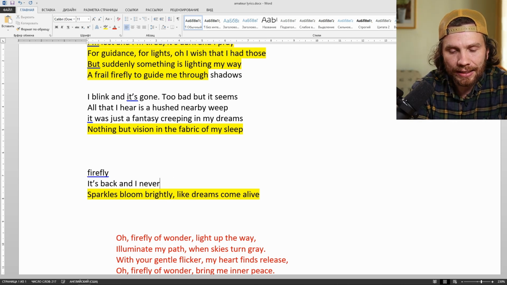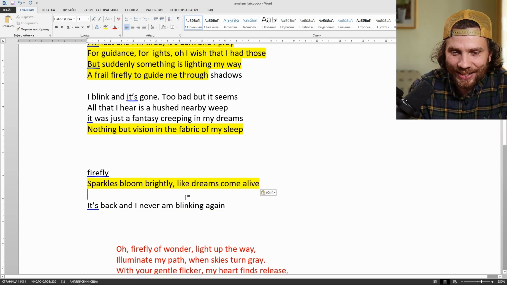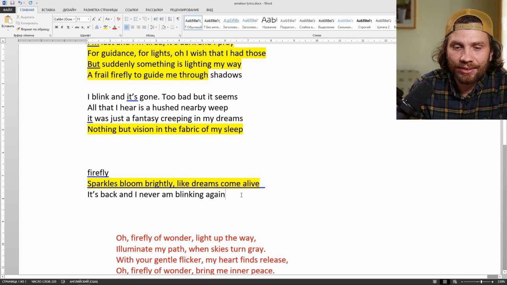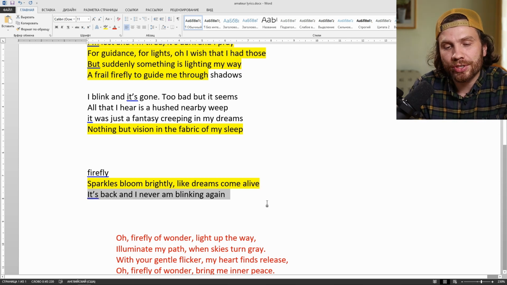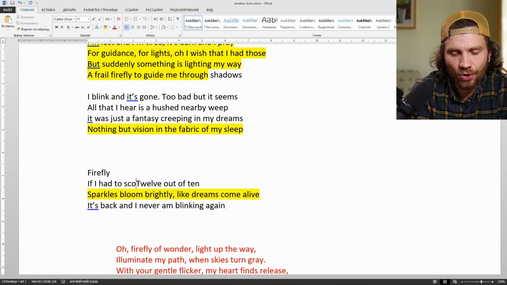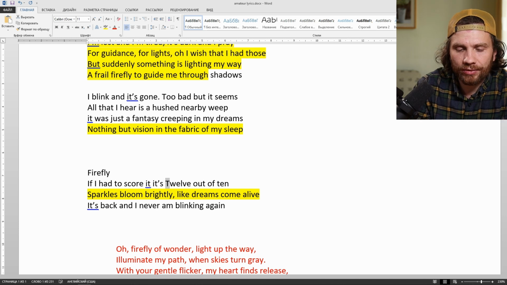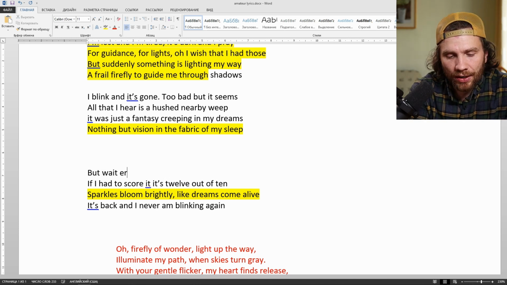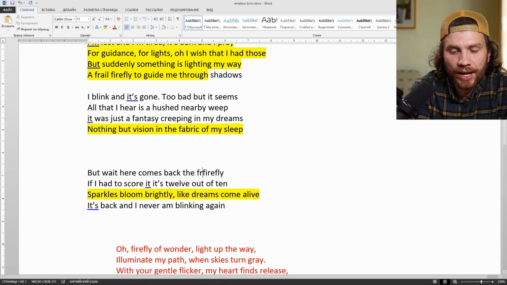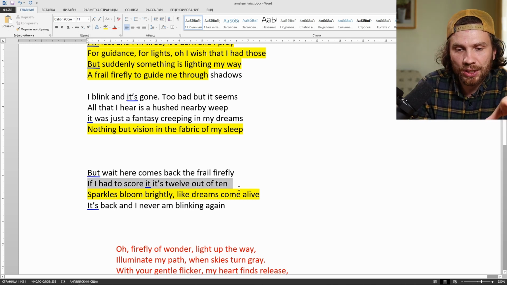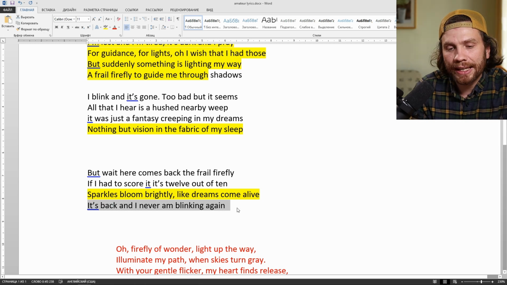It's back and I never am blinking again. And I would totally change these two because it's back and I never am blinking again seems more interesting. If I had to score it, it's 12 out of 10. But wait, here comes back the frail firefly. Spark has been blotted like dreams come alive. It's back and I never am blinking again.